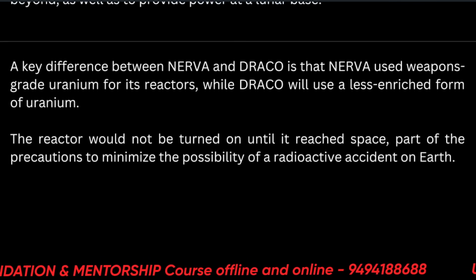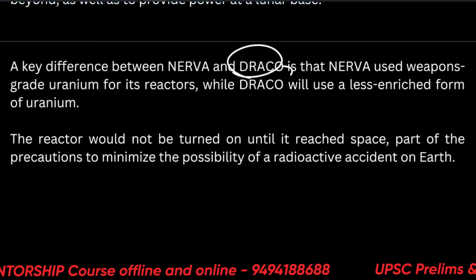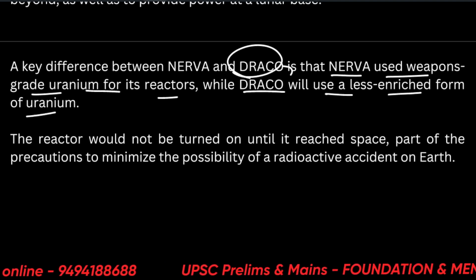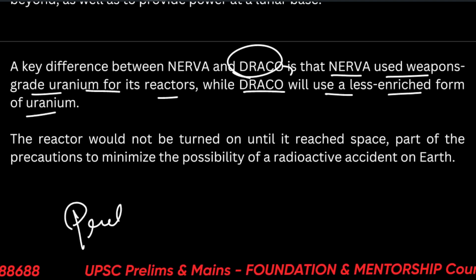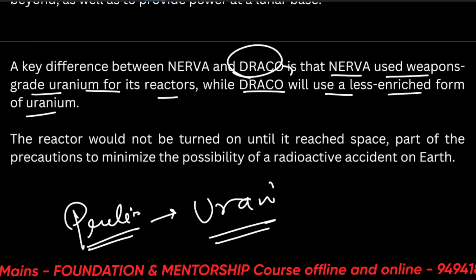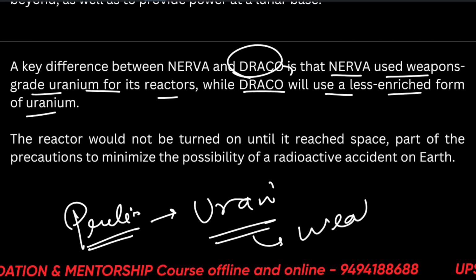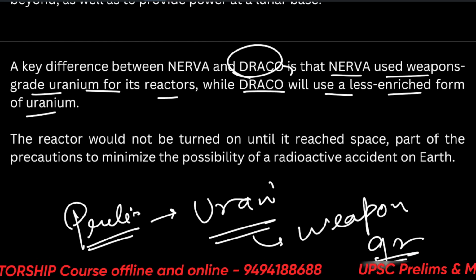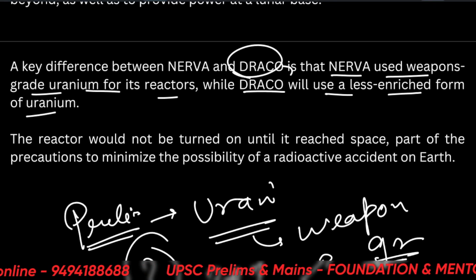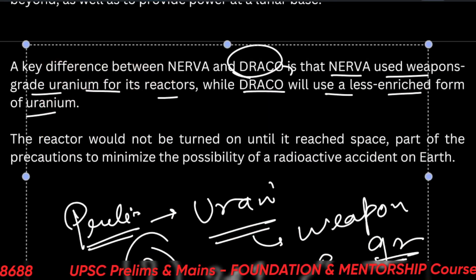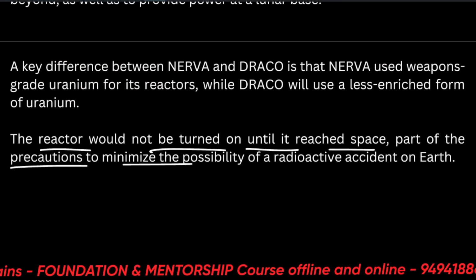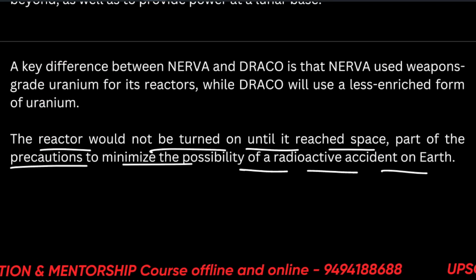Okay. So a key difference between Nerva and Draco, this one is new, is that Nerva used weapon grade uranium for its reactors, while Draco will be using a less enriched form of uranium. The question came in prelims: how much uranium has to be enriched for it to become weapon grade? Is 20% enriched uranium weapon grade or not? Or how much does it have to be enriched? So you tell me that in the comment section. One more thing is, the reactor would not be turned on until it reaches space, as part of a precaution to minimize the possibility of a radioactive accident on Earth.